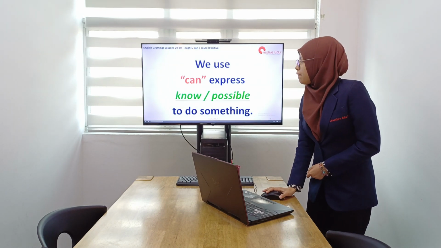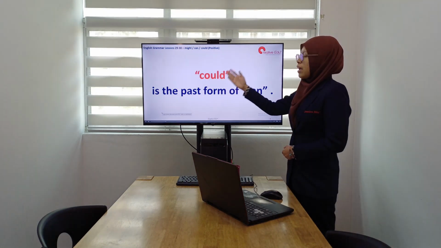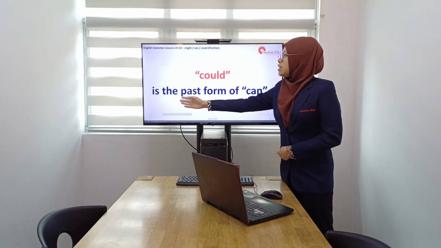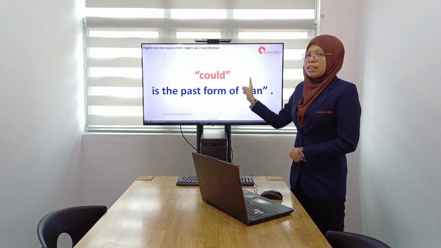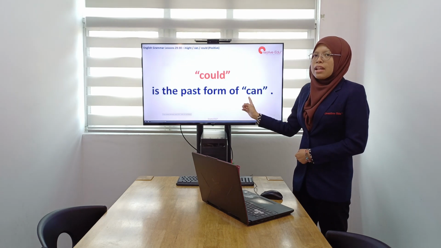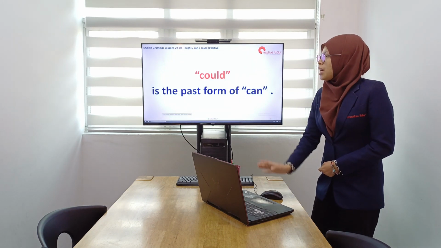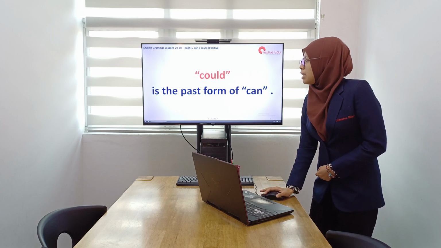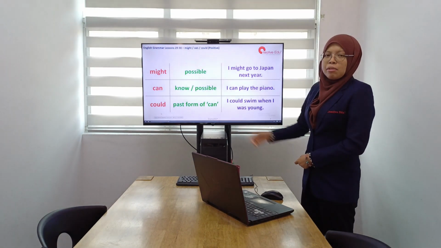Okay, next we use the word could. Okay, and could is usually the past form of the word can. Okay, so usually in this context we are talking about something that might have happened a long time ago. Okay, we can try to see the table on the next slide right here. Okay, we'll go through this one by one.